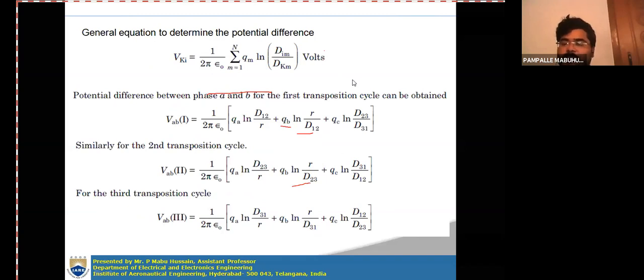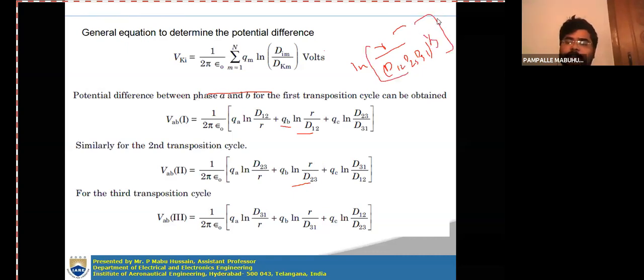That can also be written as ln R by D12, D23, D31 whole to the power of 1 by 3, whole to the power 3.